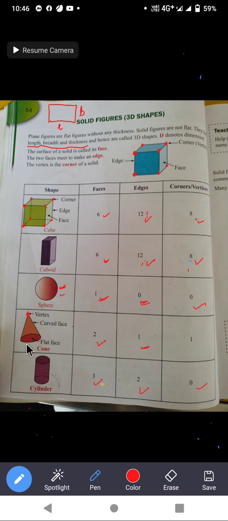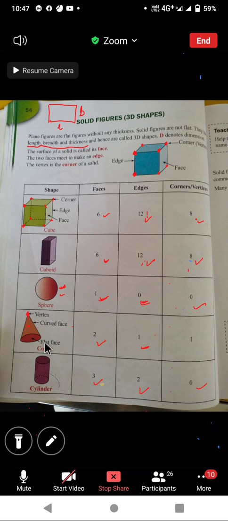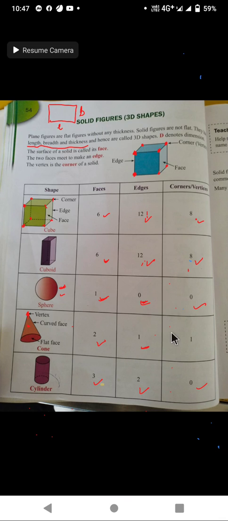In this cone, two faces are there, one flat circular face at the bottom, and this upper curved face. And one edge, where this curved face and the bottom face meet. One vertex, the top one, that is the corner.